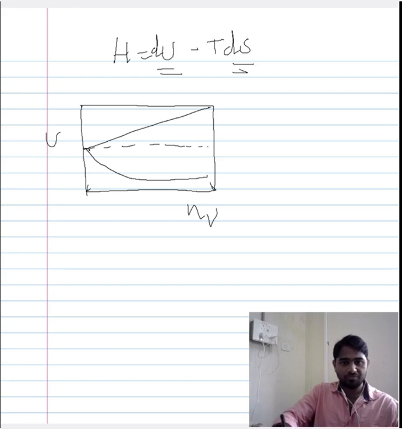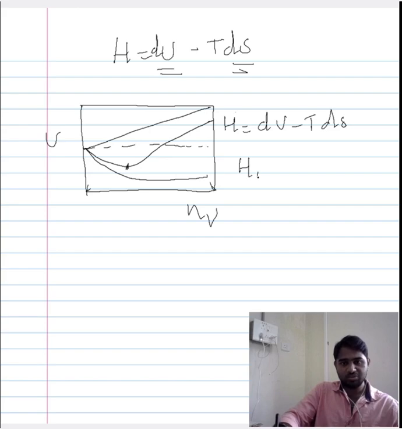So the plot for the Helmholtz free energy would look something like this. Based on this plot we can see that there is a minimum here, and this is the equilibrium state for the system, defined by the Helmholtz free energy. Now if you assume this expression for a temperature T1, then this equilibrium position pertains to T1 and it will be the equilibrium.